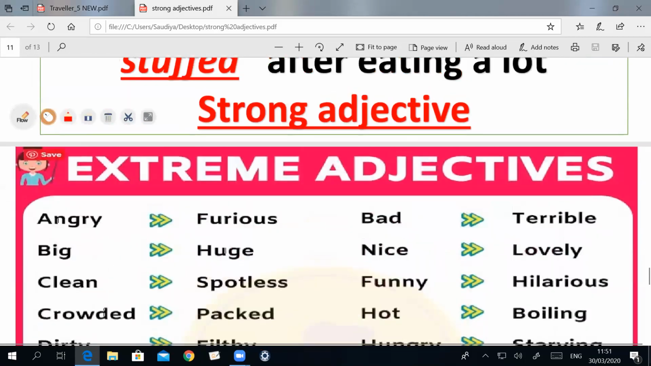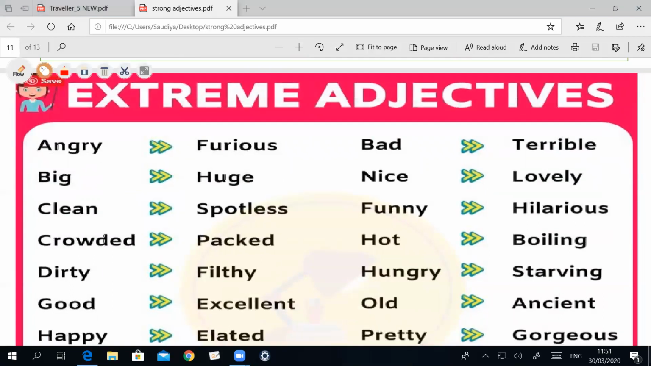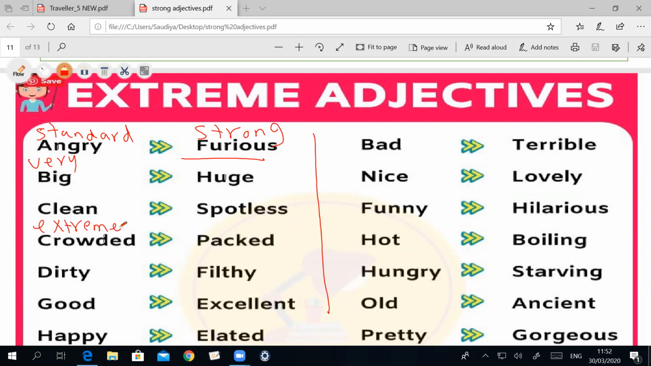And if you look here, I have prepared this list. These are the most famous adjectives. On the left, these are the standard adjectives. This one, we call it the strong adjective. Before these, we can use very, we can use extremely. You can say very angry, very big, very clean, extremely crowded, extremely dirty, and so on, extremely good.